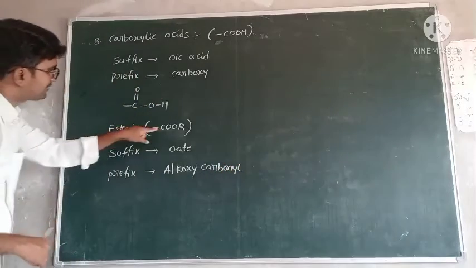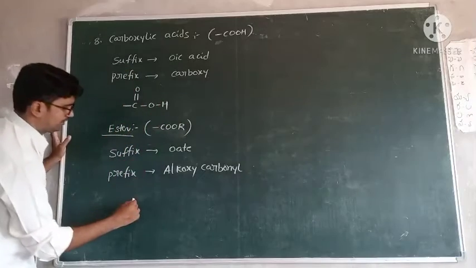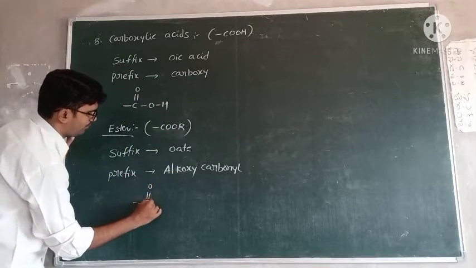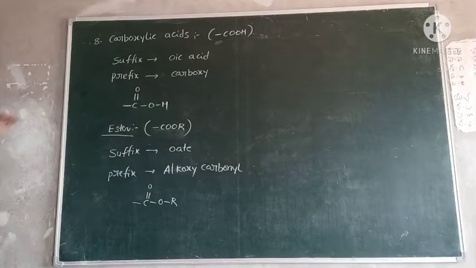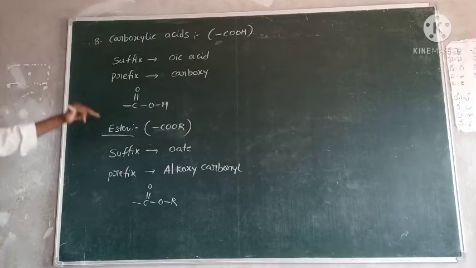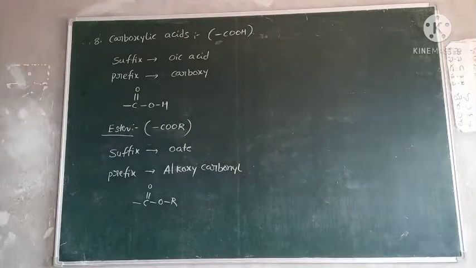Okay, so what is this one? Structures are very simple. This hydrogen is replaced by an alkyl group. So C double bond O, OR. This is ester. This ester is coming from carboxylic acid, so ester is a derivative of carboxylic acid.